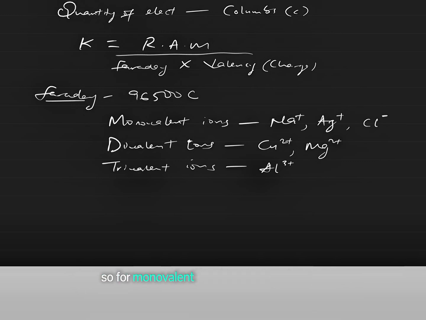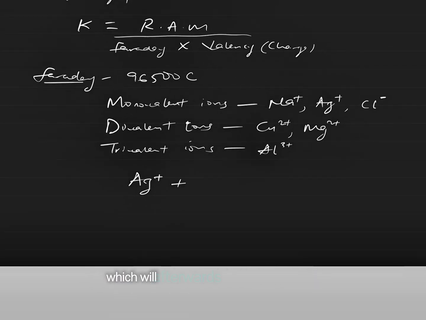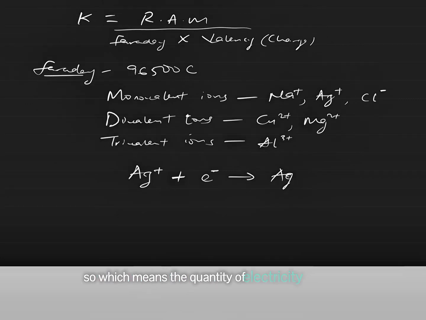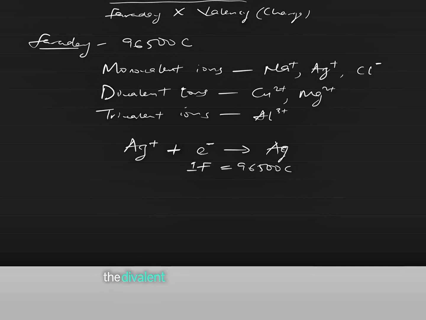So for a monovalent ion, take for example Ag+, which will take 1 electron to form 1 mole of silver. This means the quantity of electricity required to deposit 1 mole of silver here is actually 1 Faraday, which is equal to 96,500 coulomb. But let's look at the divalent ion now.